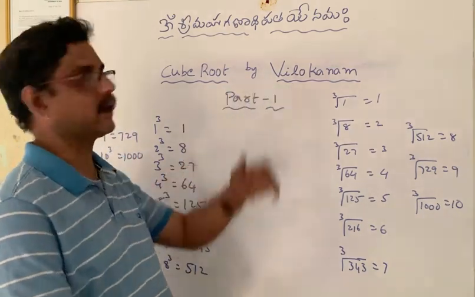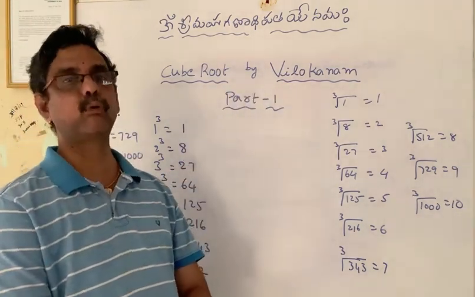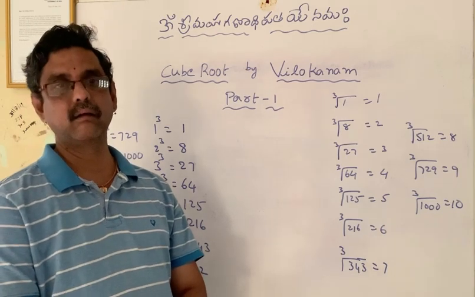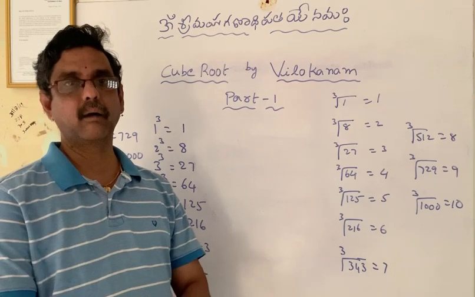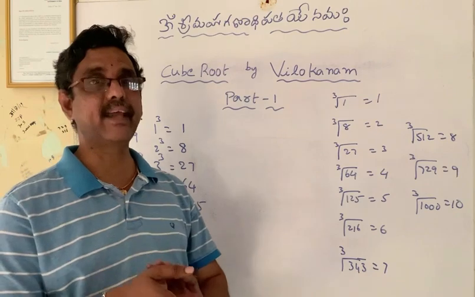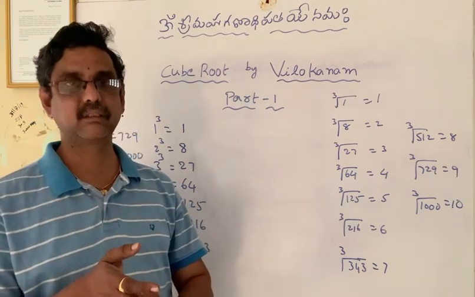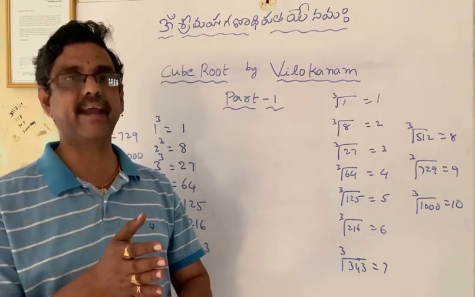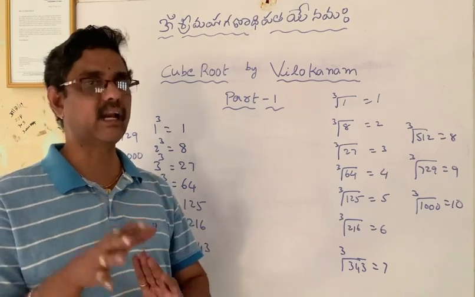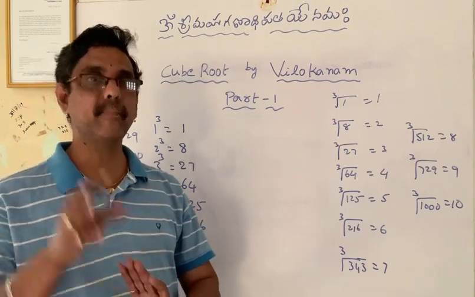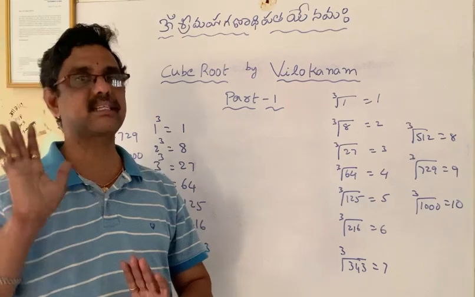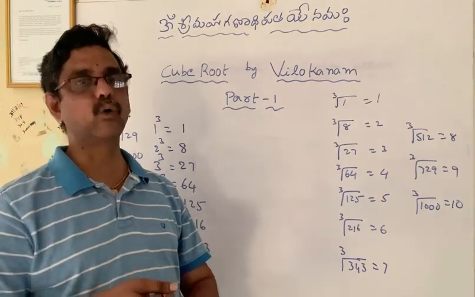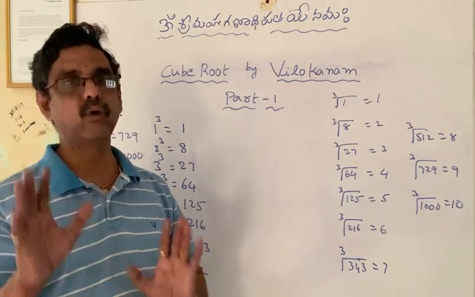Cube root by Vilokana means finding the cube root of the given number orally, that means we have to do mind calculations. Just by seeing the number, we have to give the answer, and all the calculations we have to make in the mind itself. Understand? So how to do it, I am going to explain now.